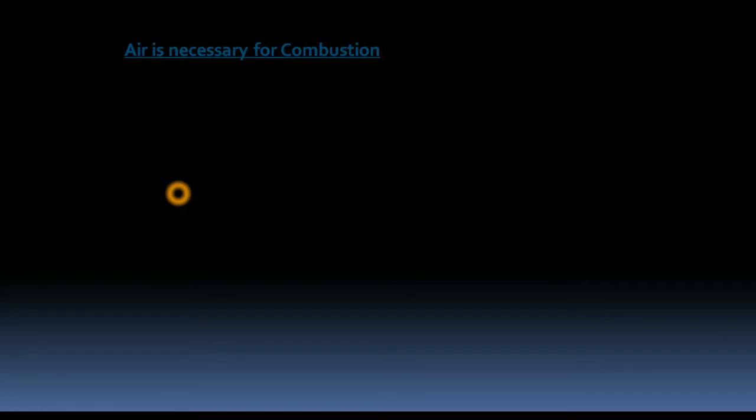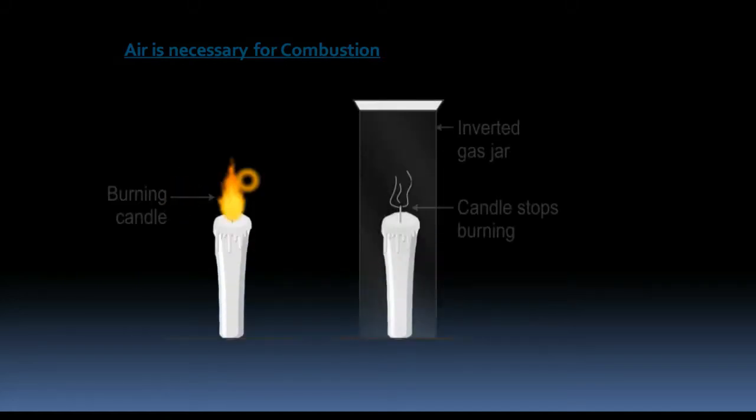For this we need a candle which is already lit. You can see the candle is lit, the flame is seen, right? Now I take a glass and put the inverted glass over this candle like this. So what happens here? The candle still glows for some time, but after some time it goes off. Why? Initially it was glowing, right? When we put the glass, it still glowed for some time, and after that it went off.